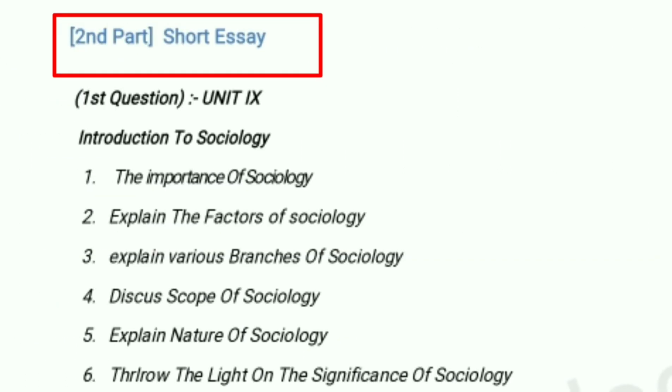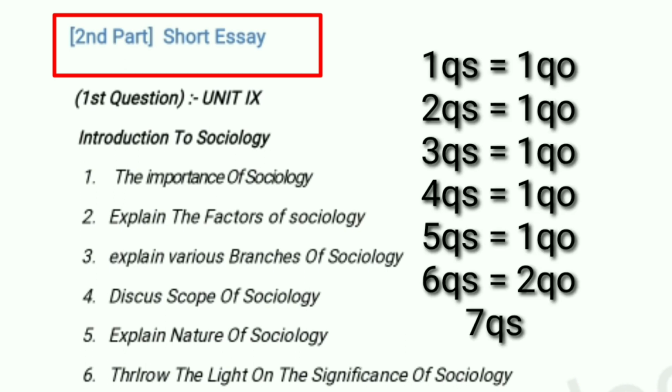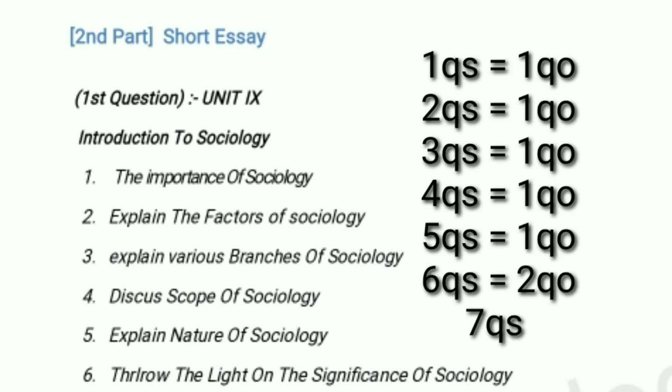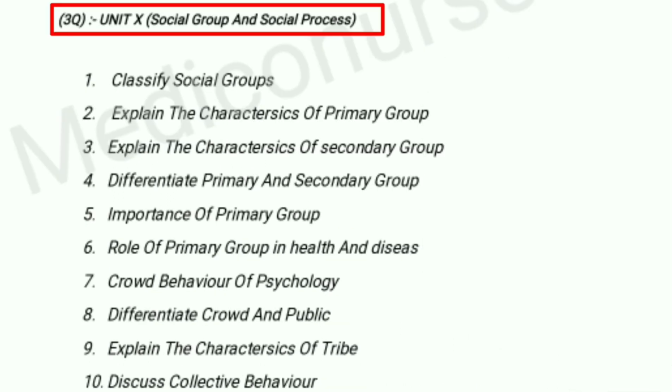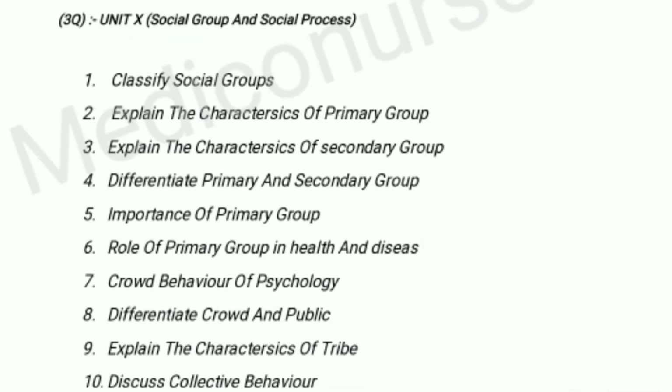So our second part is the short essay part, same as the long essay part. I divided the short essay part into 8 standard questions. Only 7 standard questions are going to come for the degree examination. Social group and social process, and the important questions in this unit are: first question, classify social groups.